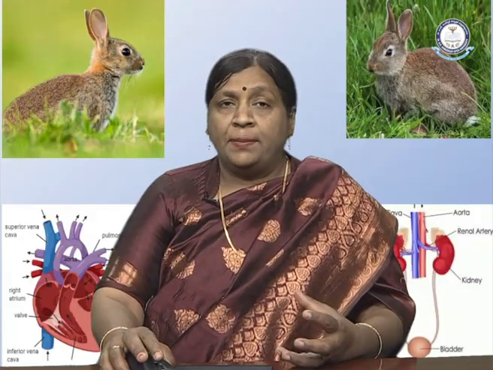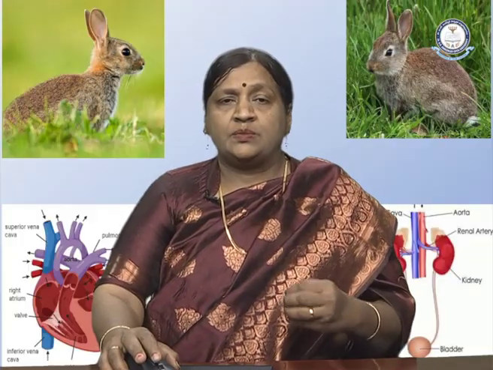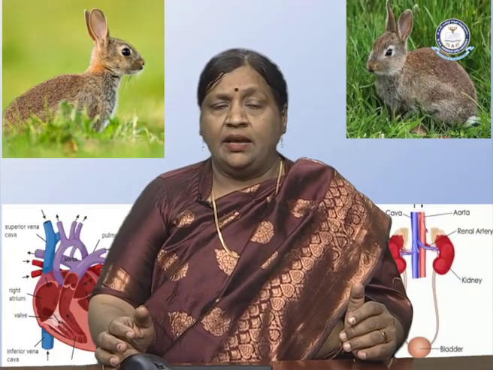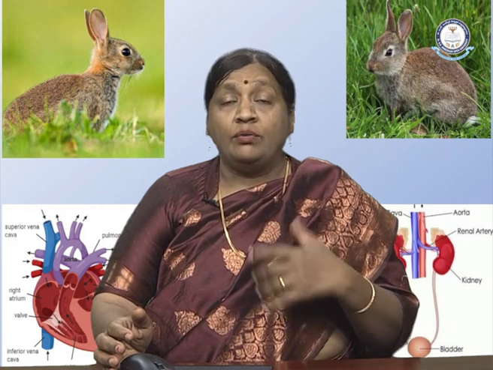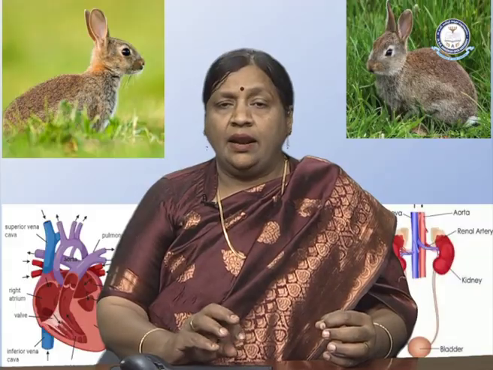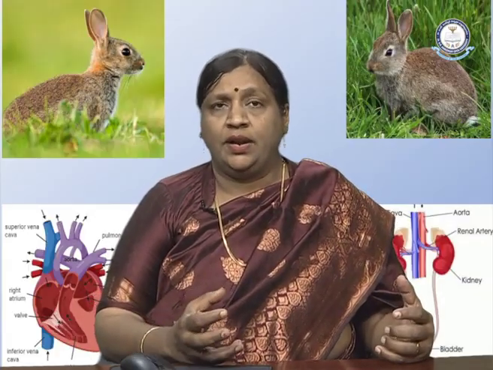Now, what is the purpose of this loop? Why do we have this particular loop in excretion? Henle's loop helps in conservation of water, and it concentrates urine, and it generates a high concentration gradient in the medulla. How does it generate that kind of high concentration? It is through the counter current multiplier system. And thus, it reabsorbs water. Why is water important for the animal? Because water is one of the important aspects in the blood and various tissues.